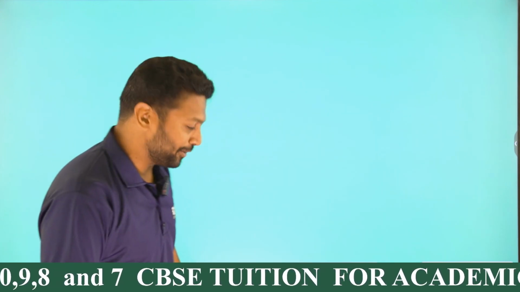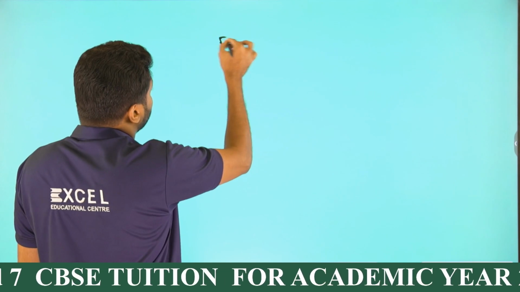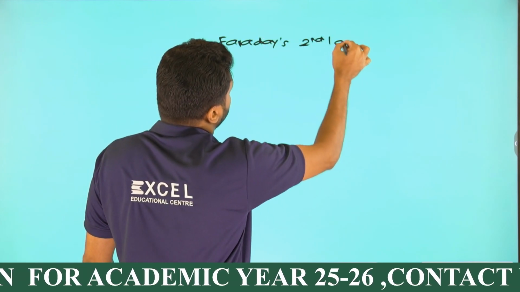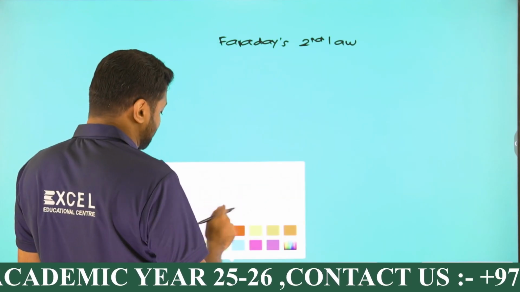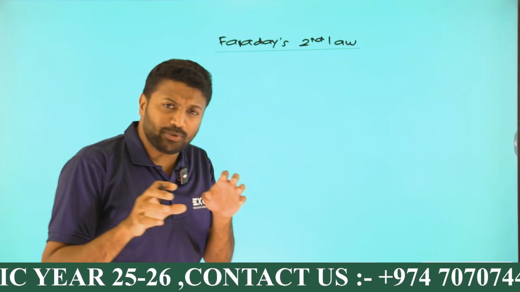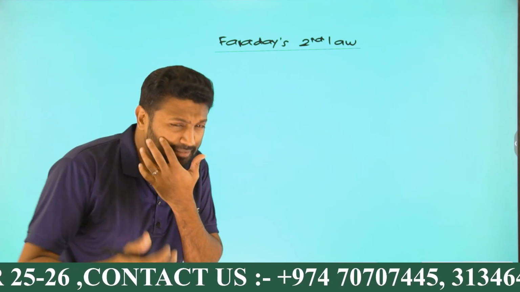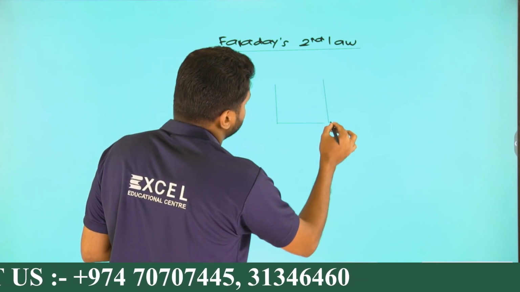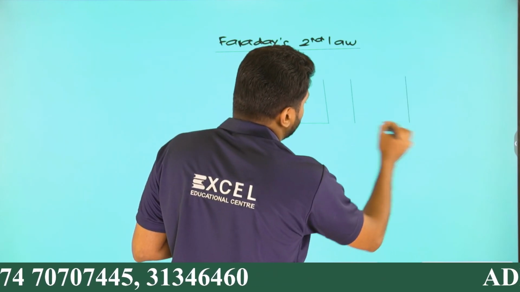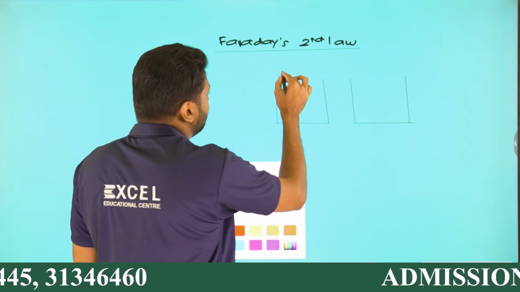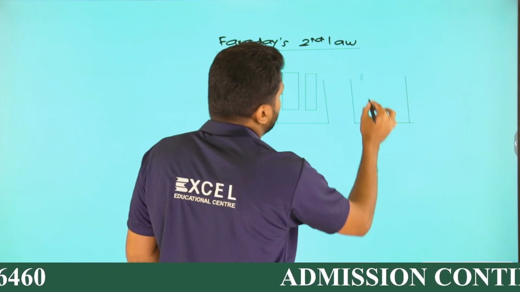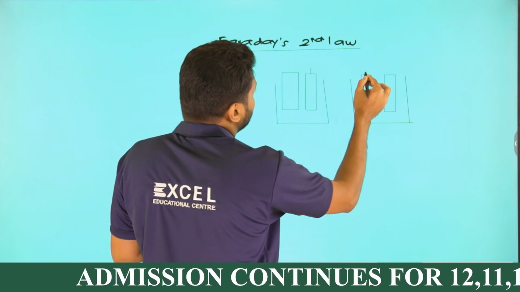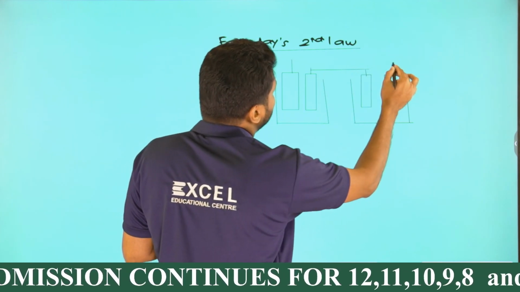Let's see about Faraday's second law then, right? According to Faraday's second law, imagine I have two electrolytic cells. I'm connecting these two electrolytic cells. We'll be having anode and cathode. I'm connecting these two electrolytic cells in series connection.